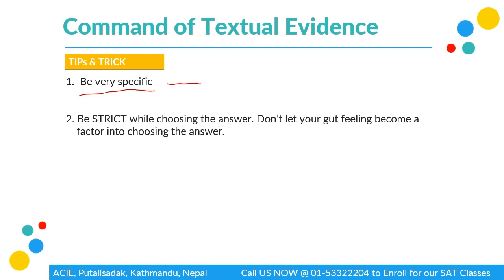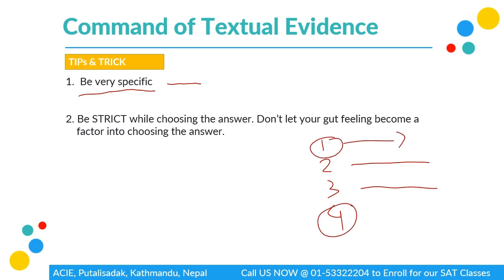And the second is be strict while choosing the answer. Don't let your gut feeling become a factor in choosing the answer. A lot of times with MCQ type questions, people think you can just go with your gut feelings. But in SAT we normally have four different options, and while two can be easily cancelled out, the other two options seem to give us the biggest trouble.